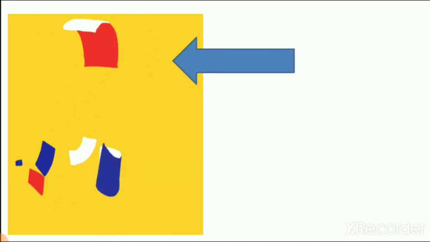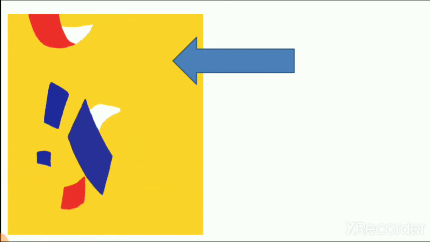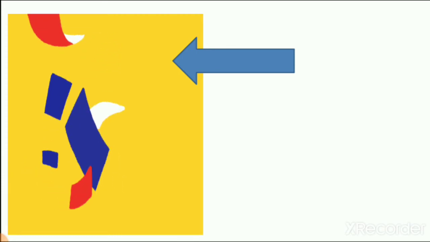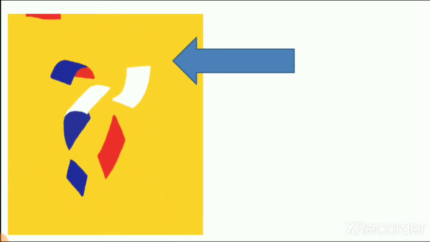Now do one thing at your home. When you are at home, put some paper down, right? And when you do that, your fan is off. When you turn on the fan, the papers are flying in the room, right? So how is it possible? Because of air. So now you understand how you know that the fan is on? Because of this paper. And what is the use of the fan? The fan is giving us air.